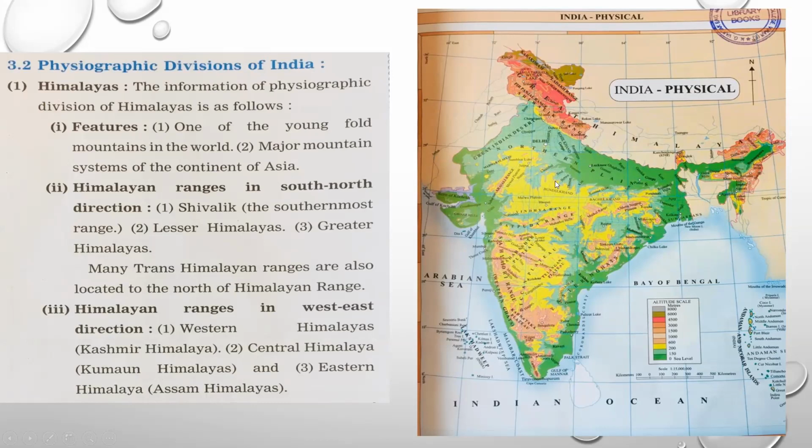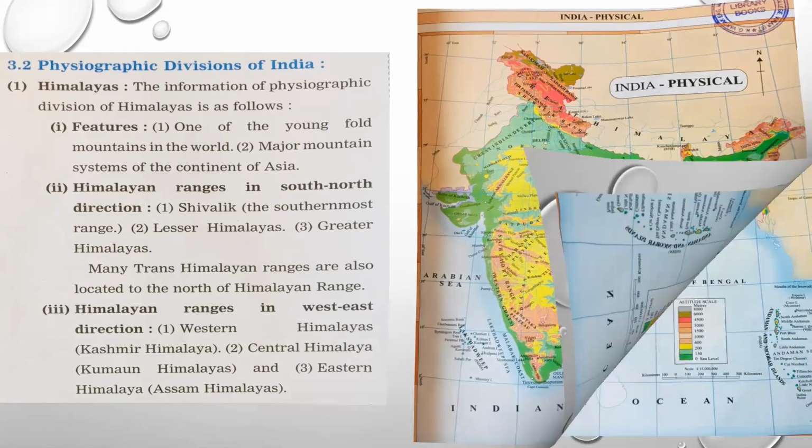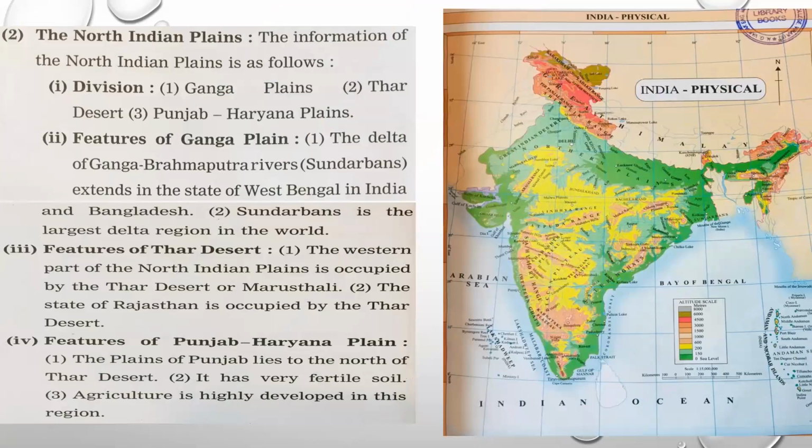Now, these Himalayan ranges are also divided according to direction by different names. The Great Himalayan ranges which fall in the Jammu and Kashmir state, that part of Himalaya is called the Kashmir Himalayas. Then this part is the central Himalayas, the Kumaon Himalayas. And at the end, towards the Assam side, is the eastern Himalaya or the Assam Himalaya. So in this way, Himalayan ranges are spreading in our country. This was the first physiographic division.